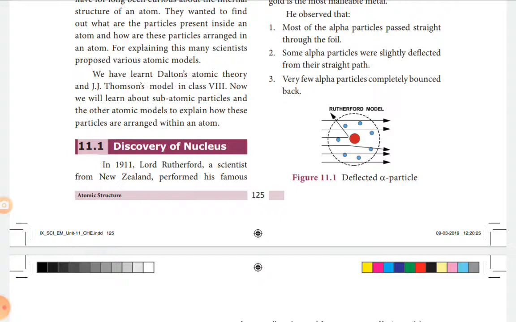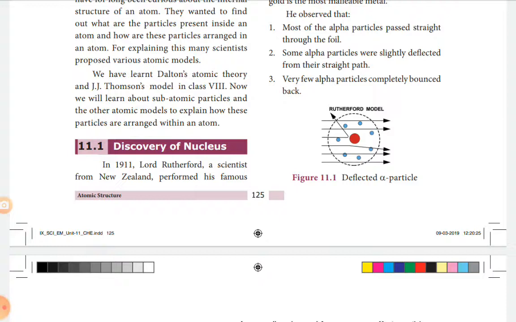Then James Chadwick, who discovered the neutron using beryllium, bombarded beryllium with alpha particles. He found that a neutral particle was released, that is the neutron, with a mass equal to the mass of a proton, but there is no charge. It is not deflected when subjected to a magnetic or electric field. So it is the particle called the neutron.